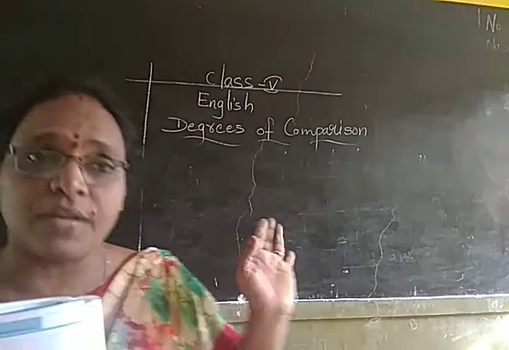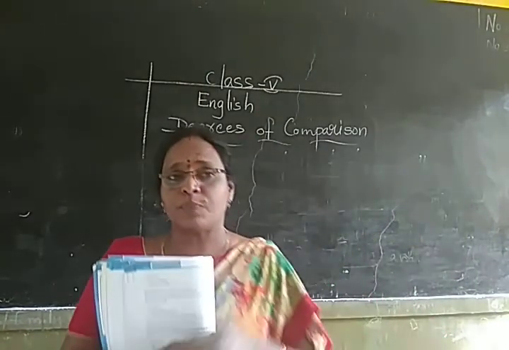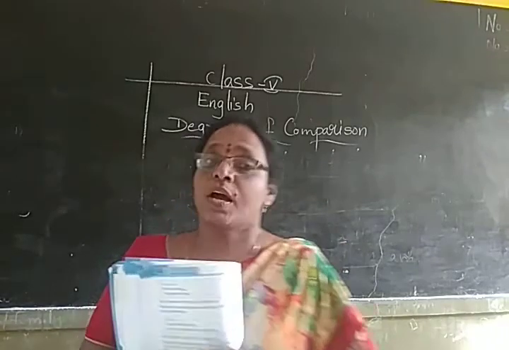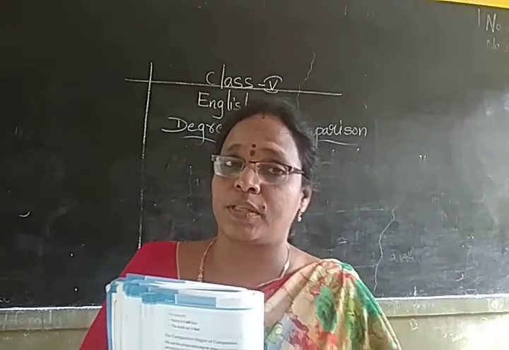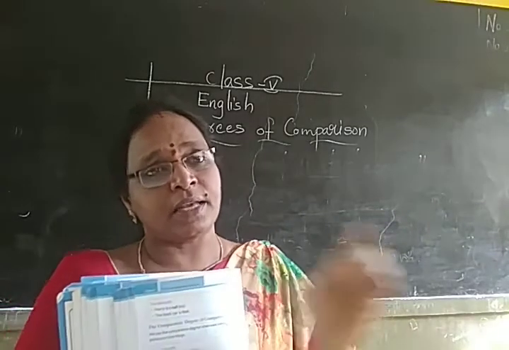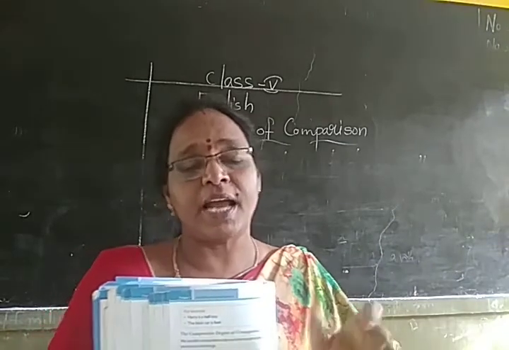Till now, we have learned about the regular adjectives. What is an adjective? It modifies a noun. Regular adjective means all the words in the three columns, positive, comparative and superlative, you will have the same word, like tall, taller, tallest.